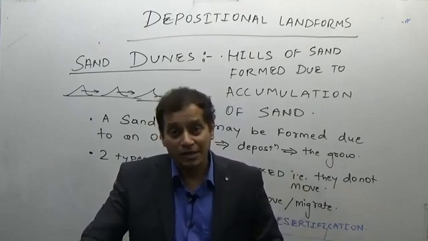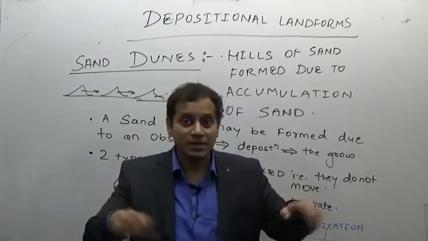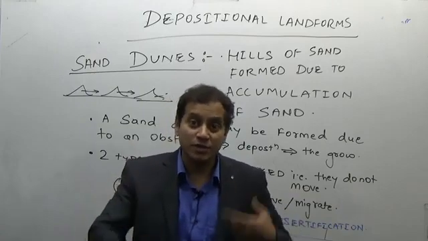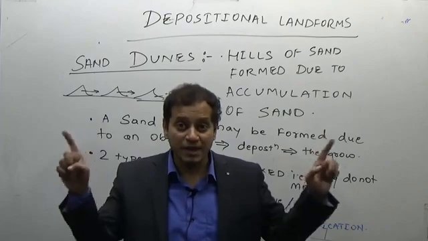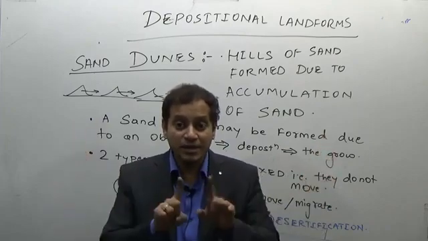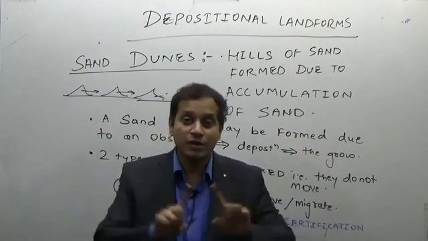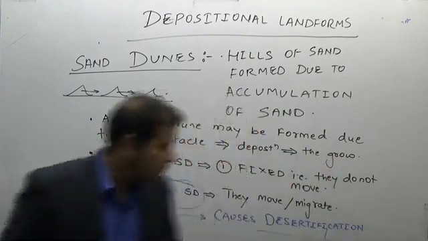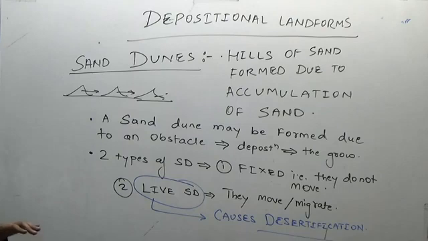The process of desertification is due to migrating sand dunes. This is our base. We'll discuss the process of desertification while doing Indian geography, but just remember that interlinkage has to be done to learn any subject, and geography also requires a lot of interlinking. So what are sand dunes? Hills of sand formed due to accumulation of sand. It is a depositional feature.